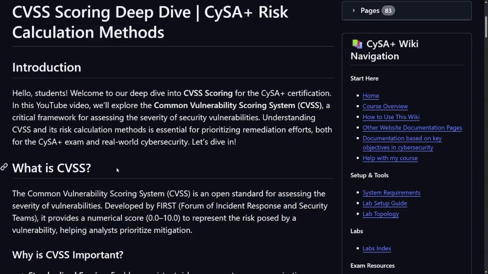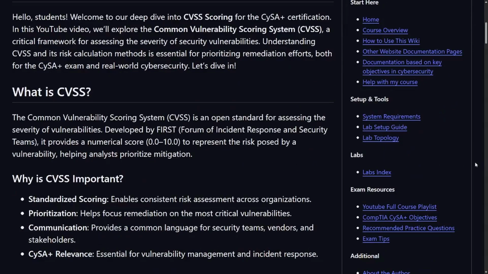What is CVSS? The Common Vulnerability Scoring System is an open source standard for assessing the severity of vulnerabilities. Developed by FIRST, the Forum of Incident Response and Security Teams, it provides a numerical score 0 to 10 to represent the risk posed by a vulnerability, helping analysts prioritize mitigation. So if it's high, you're really going to want to get everybody working on it as fast as possible, right? Very bad when you have like a 9.8, stuff like that. Anything above a 5, even a 5 is bad, right?